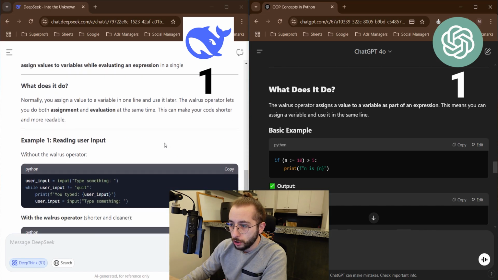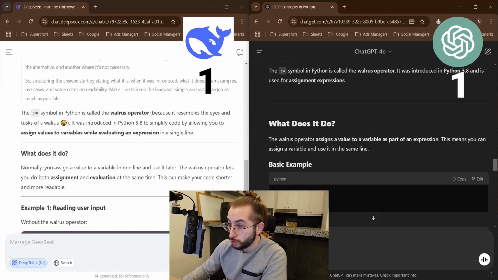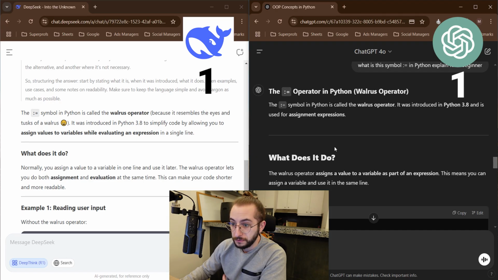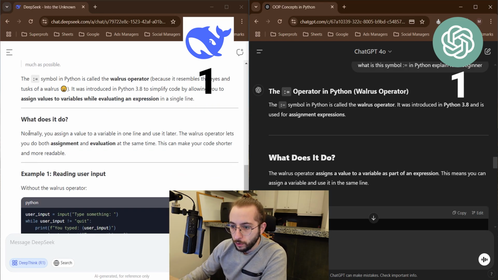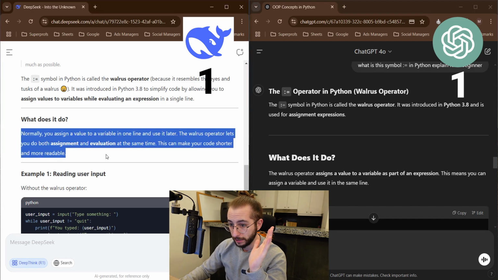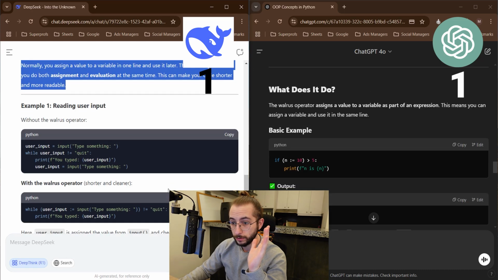Let's see right here. And these are so similar that I kind of believe the story going around that DeepSeek actually copied or stole some stuff from chat, to be honest with you, because obviously chat did it first, right? So normally you assign a value to a variable in one line and use it later. But the Walrus operator lets you do both, assign and evaluate, at the same time. This can make your code shorter and more readable. This means you can assign. So what does it do? DeepSeek is better. Reading, let's see the examples.